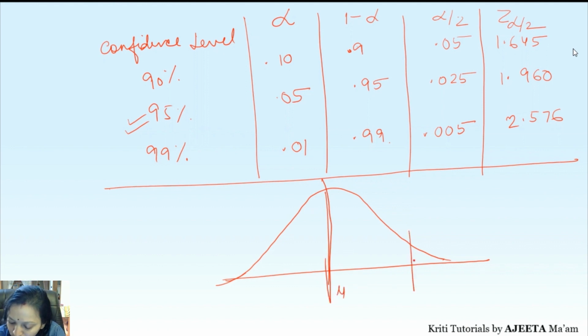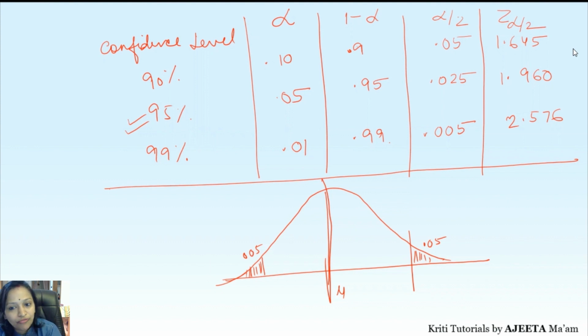So alpha by 2 means half of alpha here and half of alpha here. If you have a 10% level, then 5% will go here and 5% will go to this side, both sides, that is why it becomes alpha by 2. Your total is still 10%. That is, alpha, your level of significance, is 10%, but it is going to get divided on both the sides.